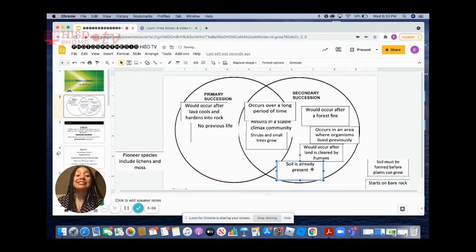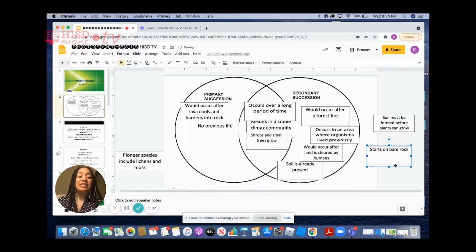And that really is the big major takeaway of the difference between primary succession and secondary succession, the presence of soil. Primary succession does not have any soil present initially. But because secondary succession occurs after a human destruction or natural disaster, it always occurs where soil is present. We have 3 left.